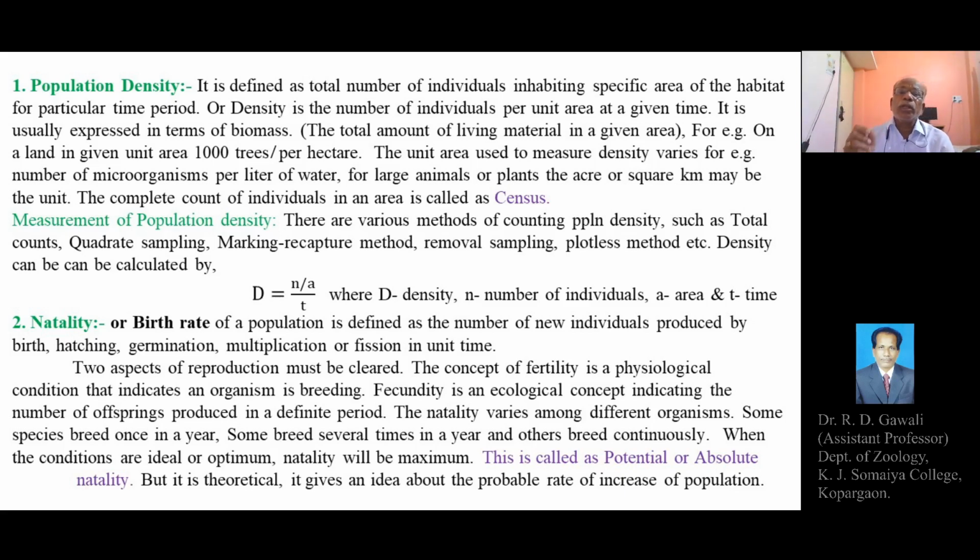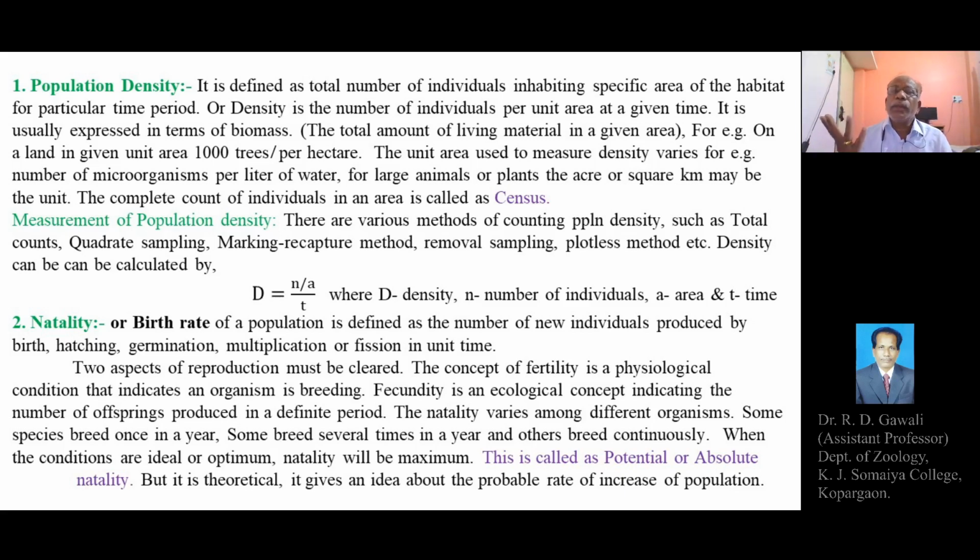So the total number of trees is 1000, which may be of a single species or many species. Usually the population density is expressed in terms of the biomass, that is the total amount of living material in a given area. For example, on an area of a hectare there are 1000 trees.